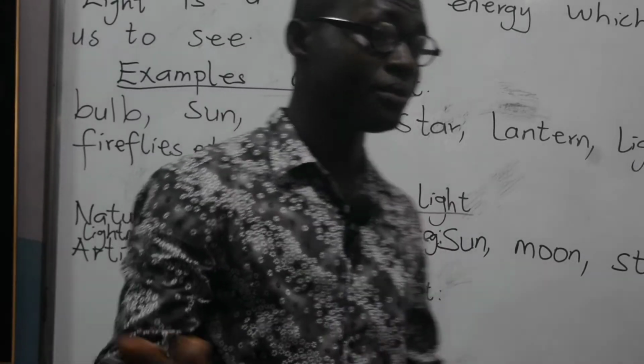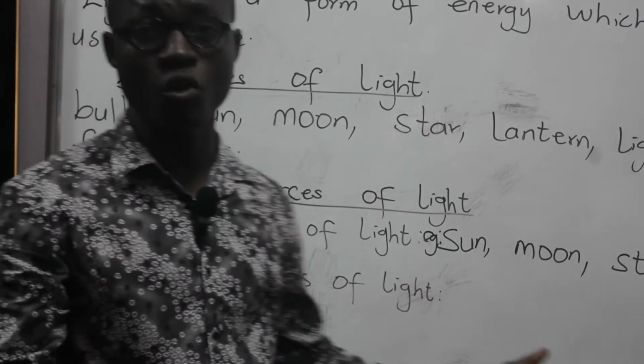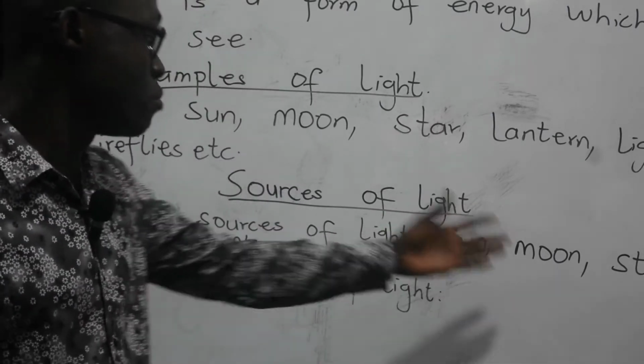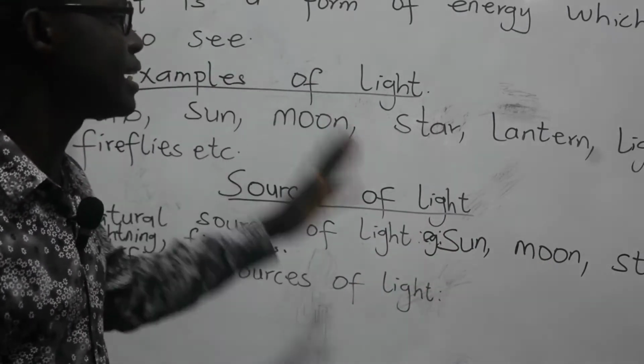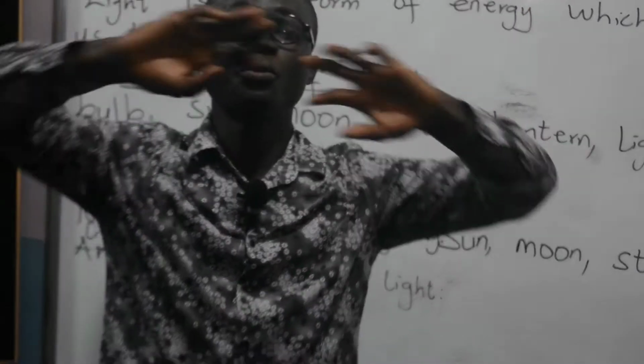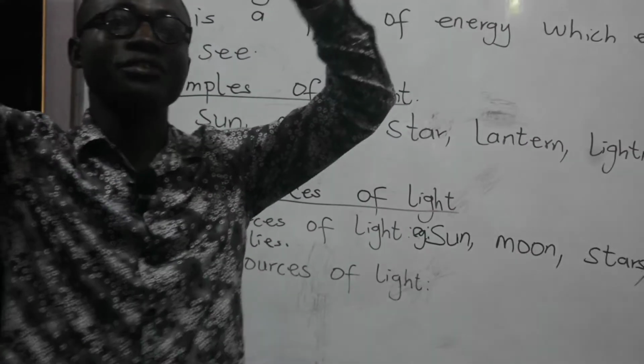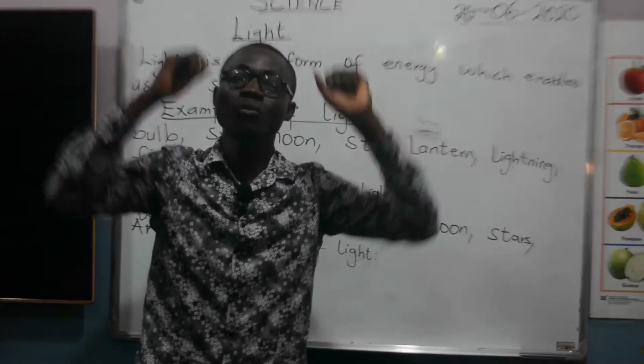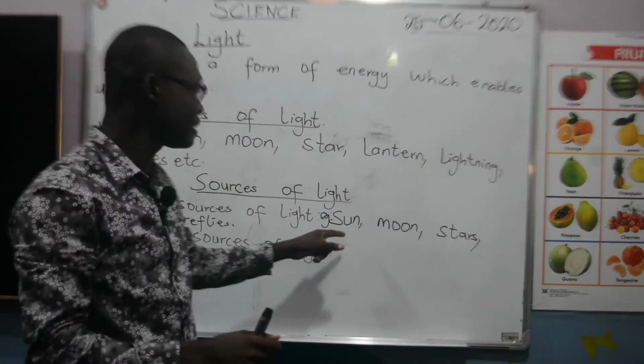And I believe I've seen a sun before. What about moon? So when we say sun, the brightest object in the sky. So when you look at the sky, we have sources of light. But the one that is brightest is the sun.